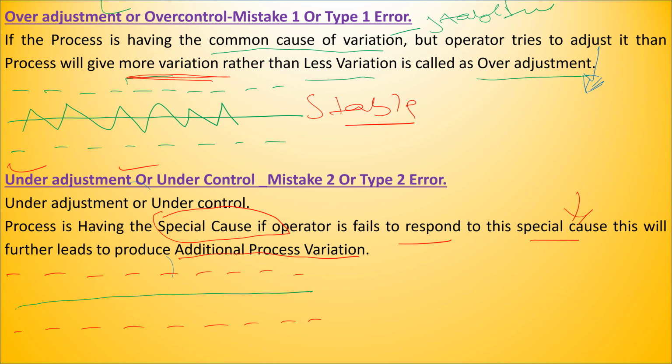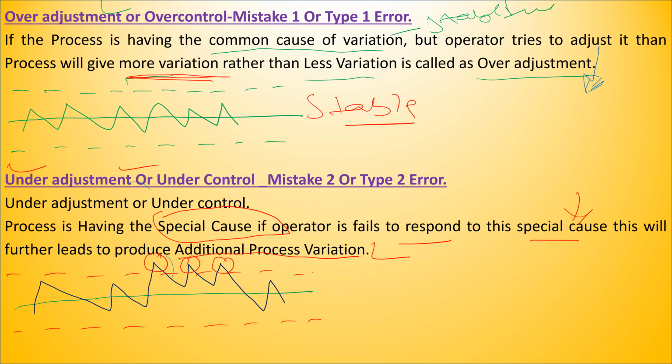Now you can see here, my point is crossing upper control limit line. You can see here that point number 1, this is second, this is third. These 3 points are crossing upper control limit line. If operator or a supervisor does not take any action on these points, this will lead to additional process variation.